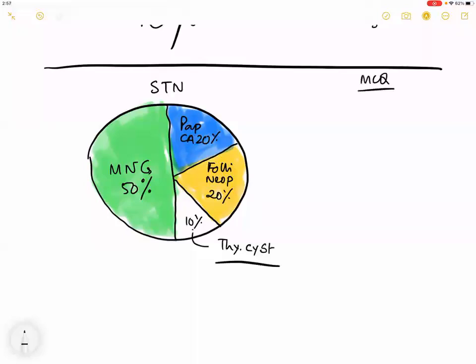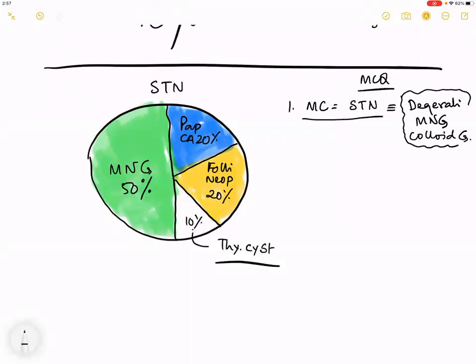The first MCQ is, what is the most common cause of a solitary thyroid nodule? Multinodular goiter, whether as a degenerative goiter, a multinodular goiter, or a colloid goiter. All of them are not exactly the same, but still in the same group. What is the percentage or frequency of cancer in an STN?